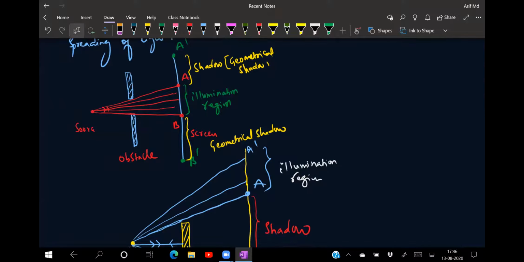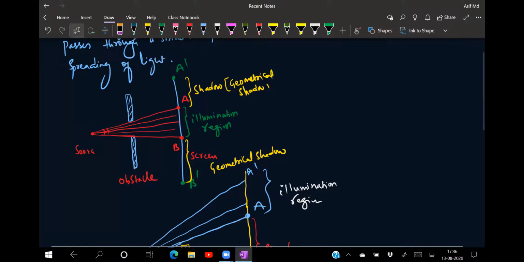If we take a scale and draw the rays of light for this one, they are exactly going in a straight line. In the above condition, if there is a small hole in an obstacle, the ray of light is seen only in A to B. That region I'm calling an illumination region. And above should be dark and below should also be a dark region.